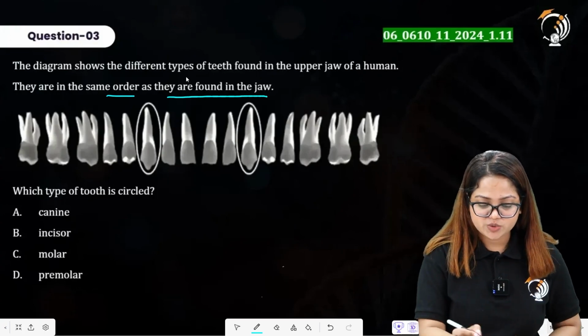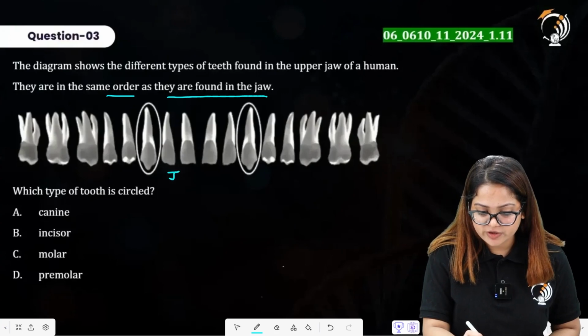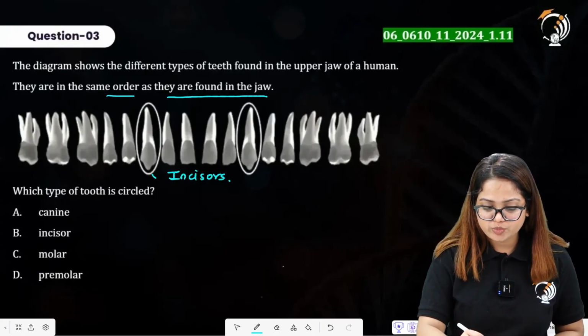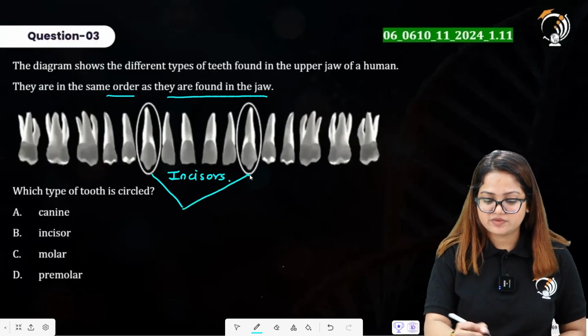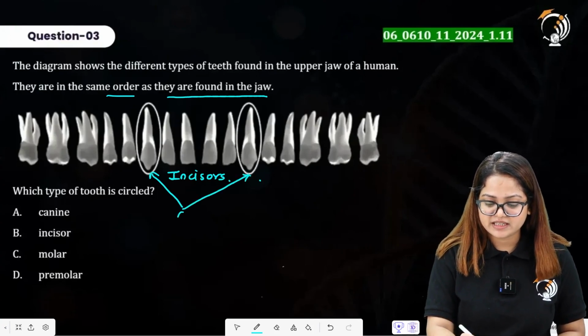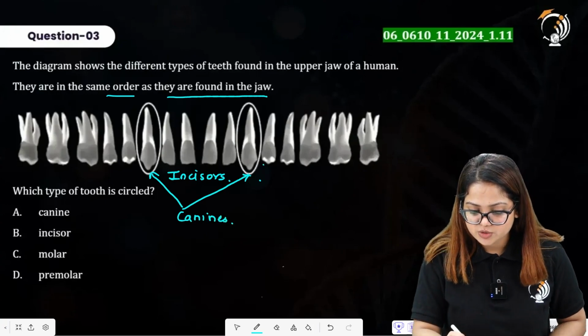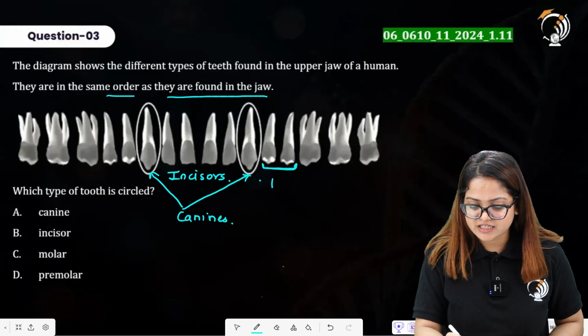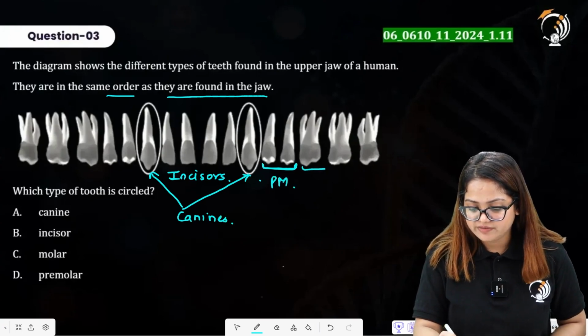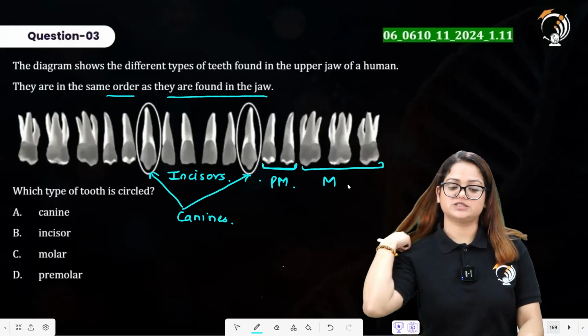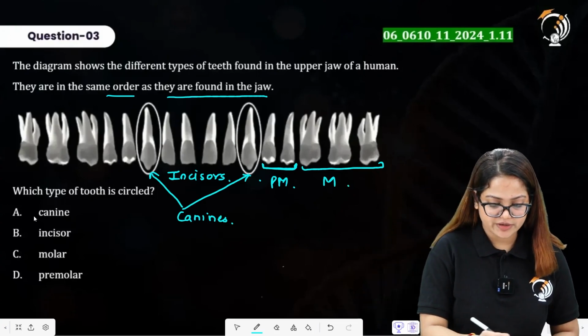So these 4 teeth over here will represent incisors. All right, these 2 pointed ridges represent the canines. These 2 teeth over here represent premolars, and then after that we have these structures as molars. Which type of tooth is circled? So the circled tooth here is the canine.